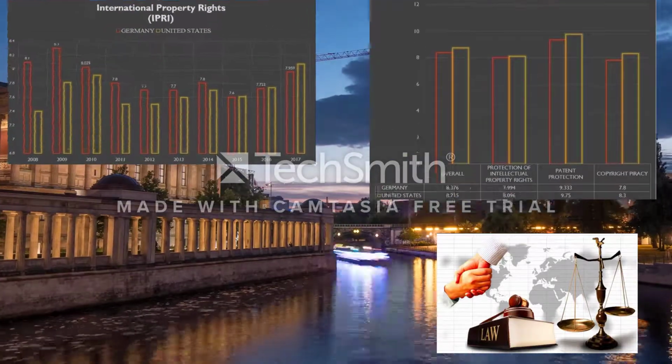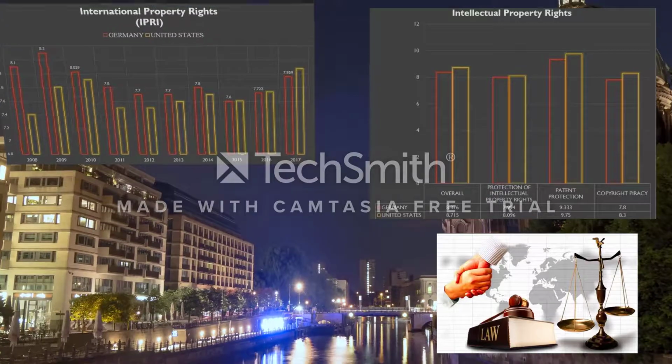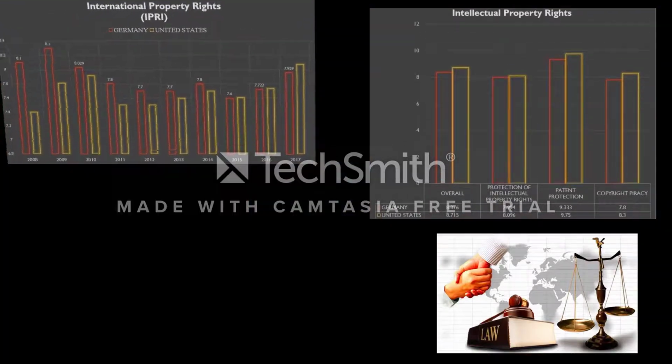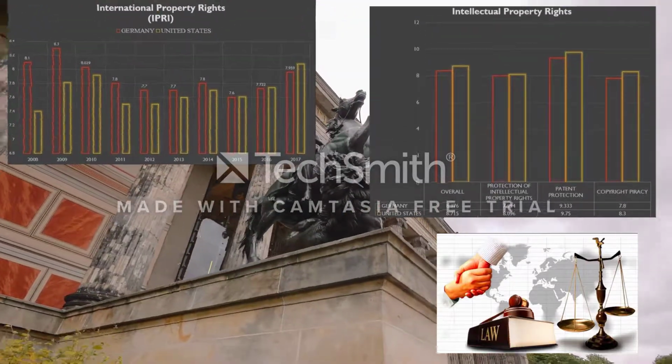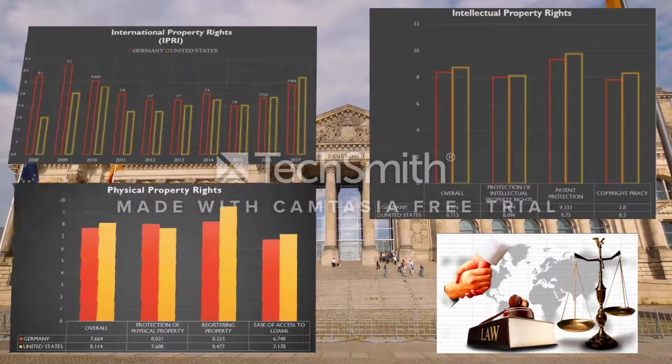The regulations refer to copyright, trademark, design, utility model, and patent protection. Germany has been a member of the World Intellectual Property Organization since 1970.